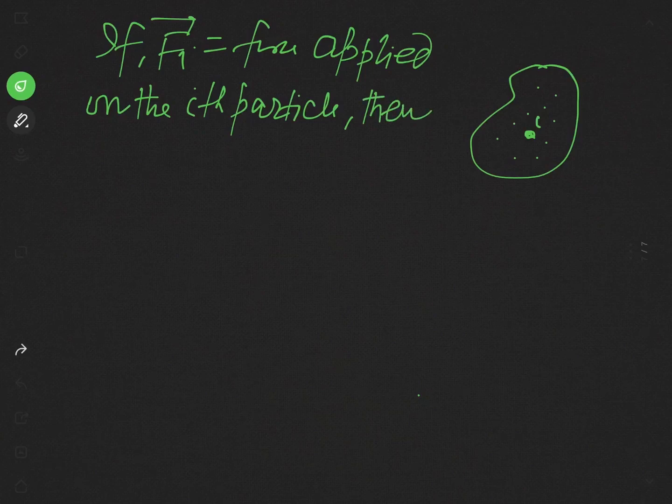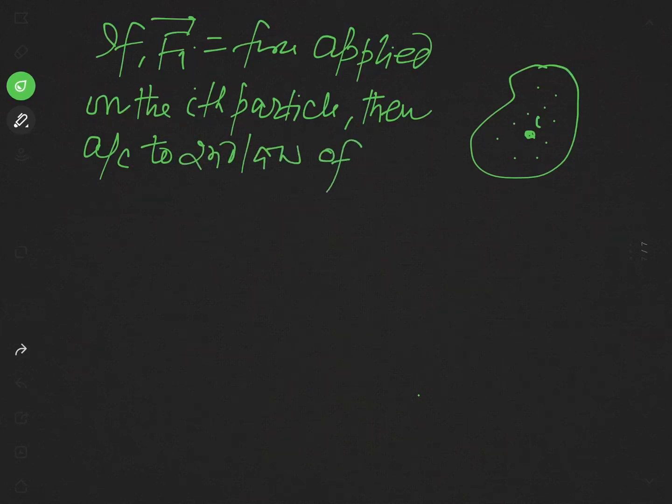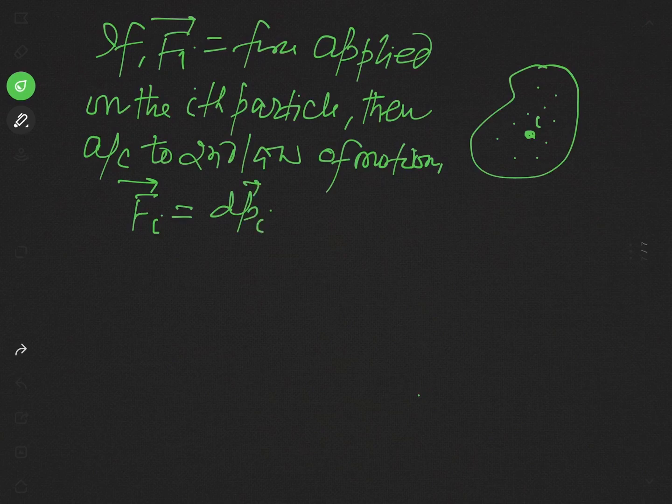Then, according to the second law of motion, you know, the second law of motion states that the rate of change in momentum is equal to force. So, according to the second law of motion, this force Fi acting on the ith particle will be given as dpi by dt,